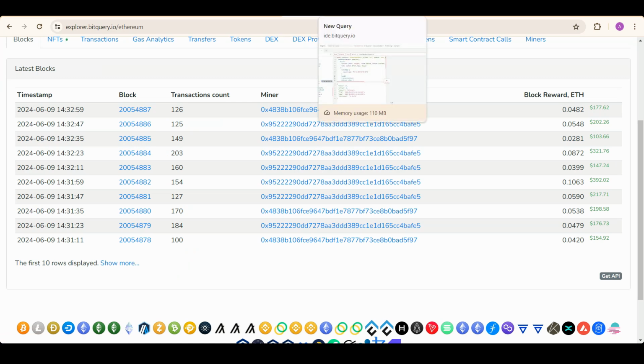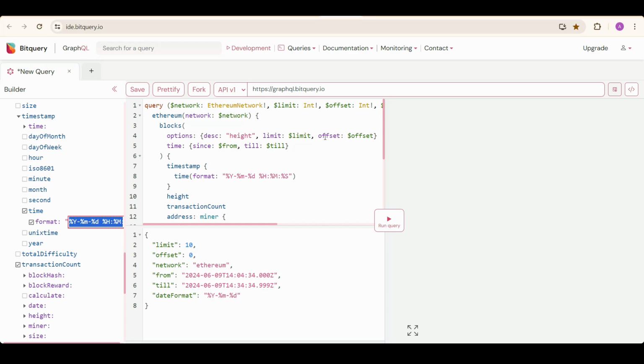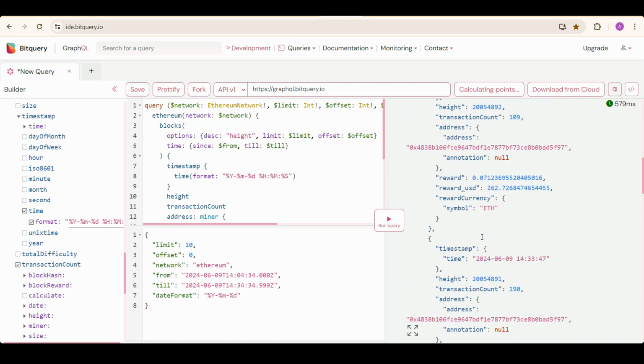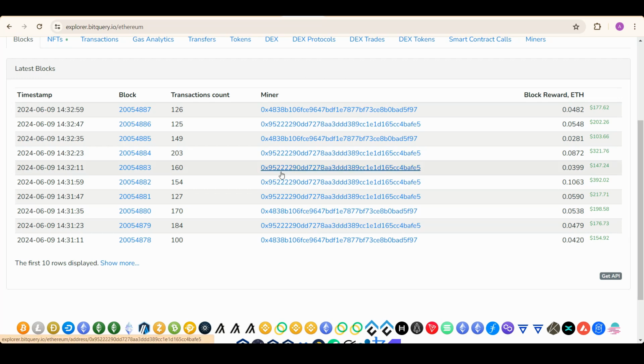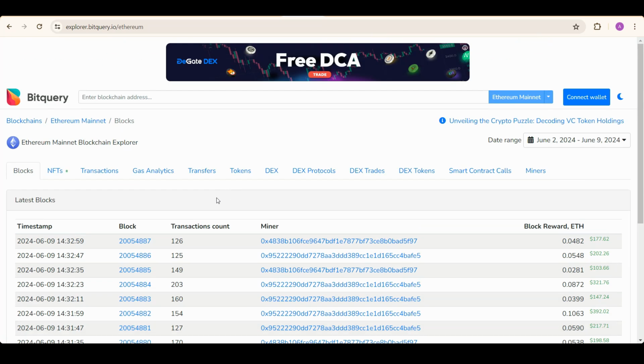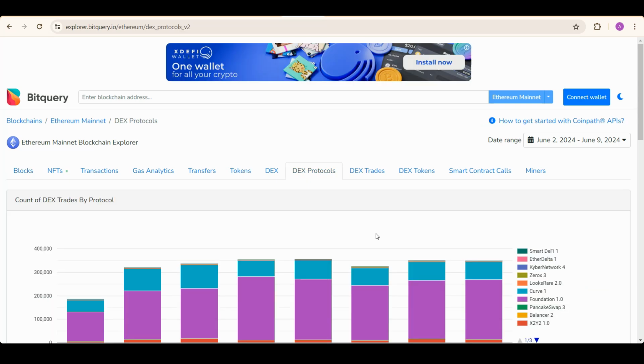Clicking on this Get API button will take you directly to the BitQuery IDE where you can run the query and test this API. I'll run the query for you and you can check this data. This is just the same data as we were seeing in the Explorer. You can see a lot of tabs here, right? You can search for transactions, tokens, contracts, addresses from 40 plus blockchains, and you can get all of this data by using the API also.